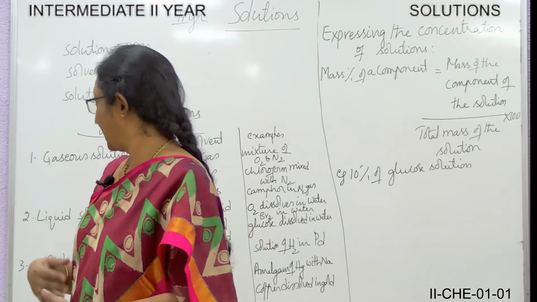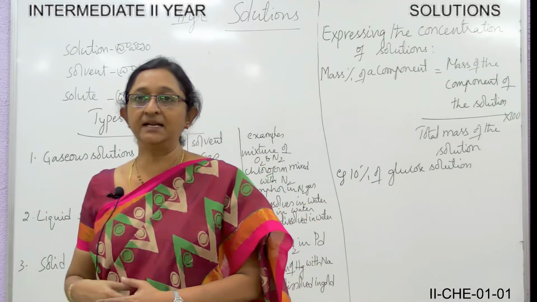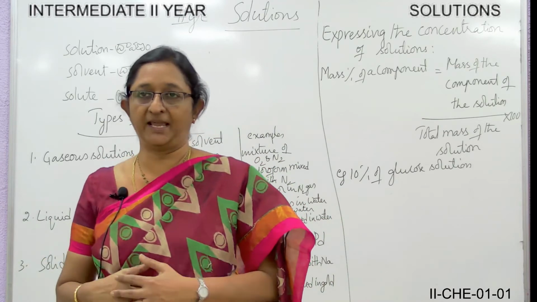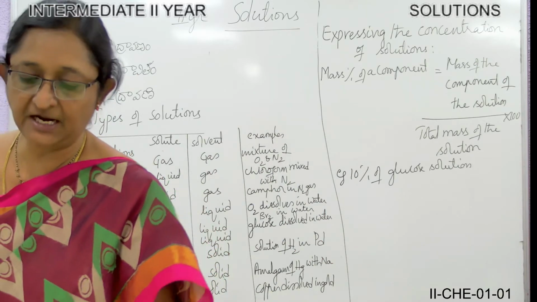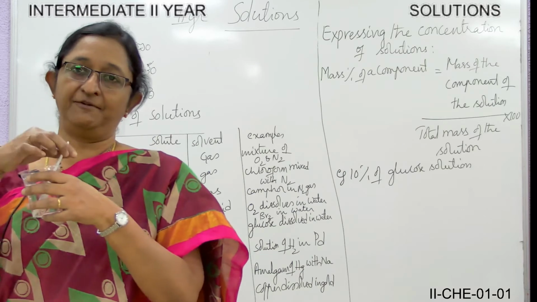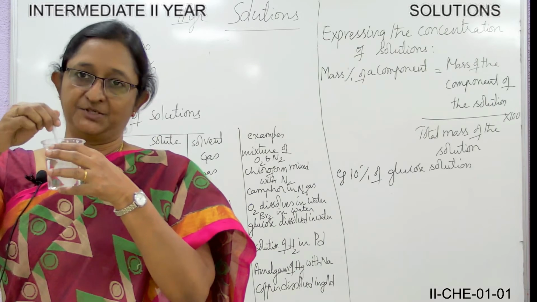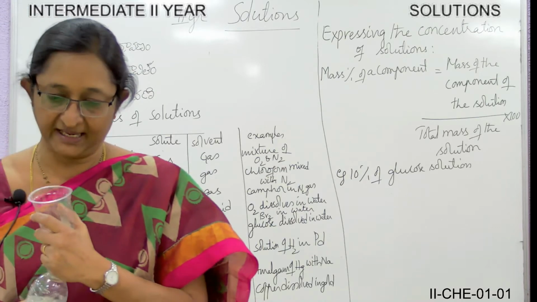Then solid in solid, the best examples you can take are ornaments. Gold ornaments cannot be prepared with pure gold. Then it has to be mixed with a little quantity of copper. So the best example here is copper dissolved in gold. So like this we have got different types of solutions: the first one gaseous solutions, liquid solutions, and then solid solutions.